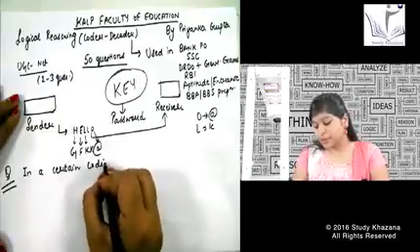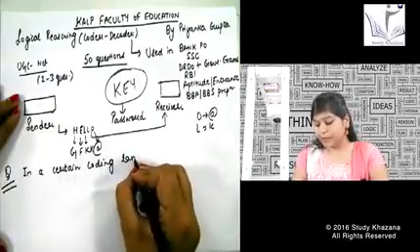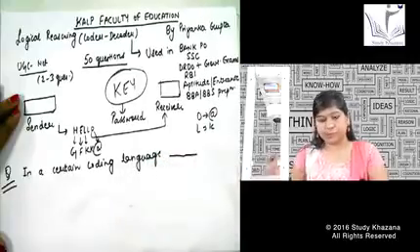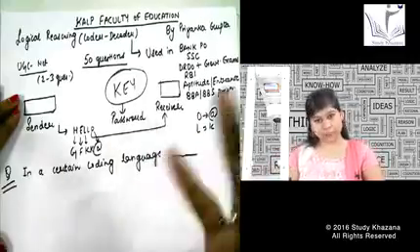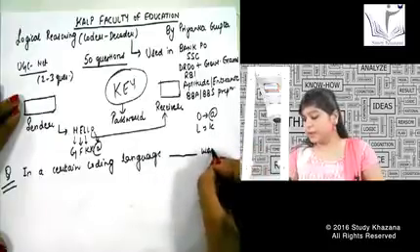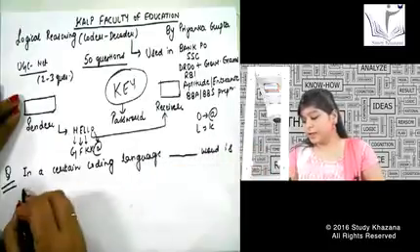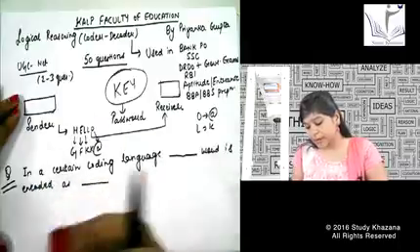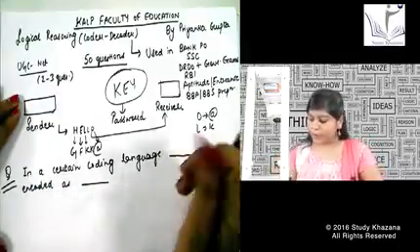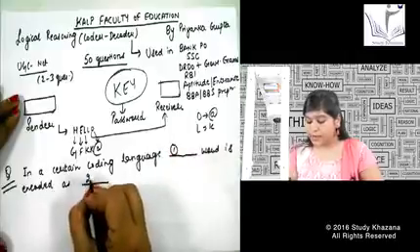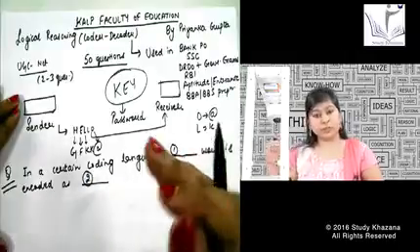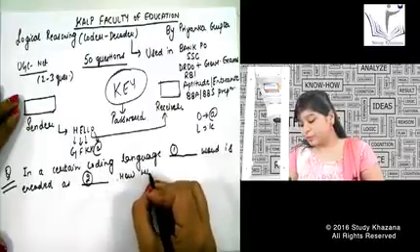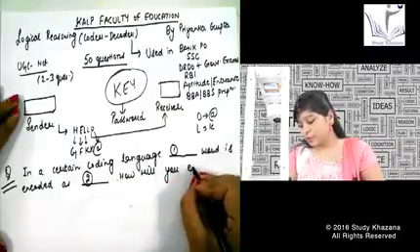They write down, the language is similar in all the entrance exams. The question starts with, in a certain coding language, this word, I'm leaving a blank at this place, whatever the word is, this word is encoded as dash. Obviously the answer will come over here. This word, that means this first blank and the second blank. So this word is encoded as this word. How will you encode